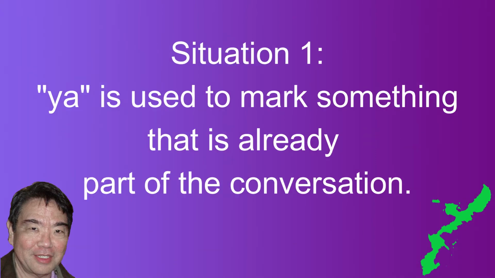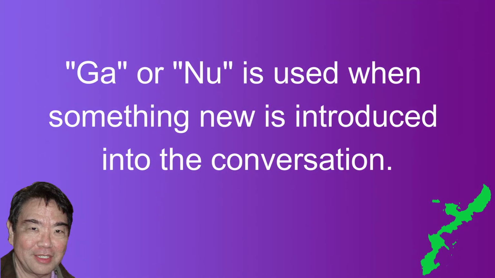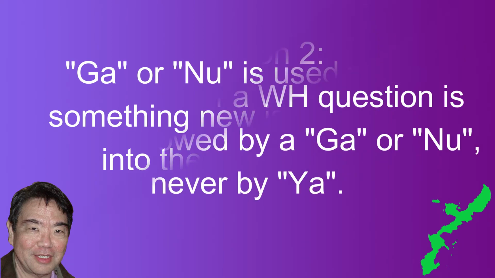Situation 1. Ya is used to mark something that has already been introduced into the conversation or is familiar with both a speaker and a listener. Ga or nu is used when something new is introduced into the conversation. This is clear, so I won't give examples.